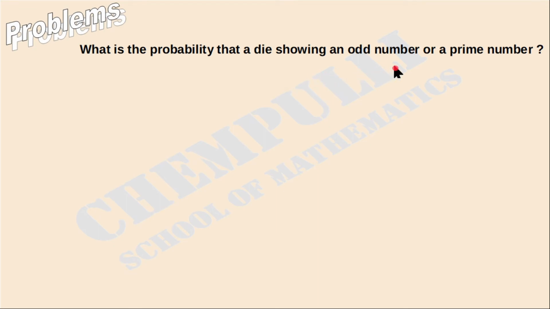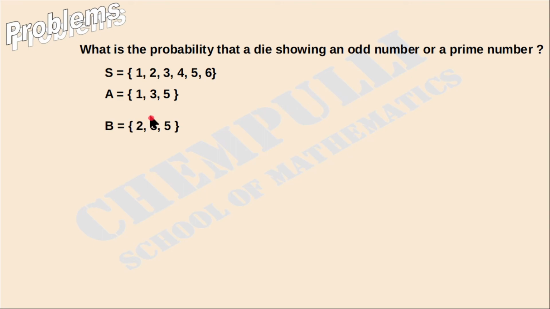What is the probability that a die shows an odd number or a prime number? How many dice are there? Only one die. A single die, showing an odd number or a prime number. First, we write the set of possible outcomes. The next one, A is the odd numbers: 1, 3, 5. Then prime numbers, we know the prime numbers are 2, 3, 5.